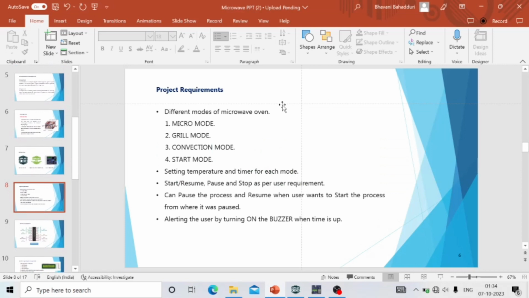The project requirements are: I have included different modes of the microwave oven, which include micro mode, grill mode, convection mode, and start mode. Here the user can set timer and temperature, and the user can even start or resume, pause and stop. When the user wants to pause the process, he can pause, and he can resume it from where he stopped. And this microwave oven alerts the user by turning on the buzzer when the time is up.